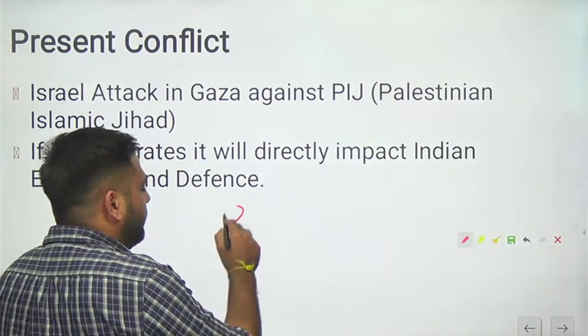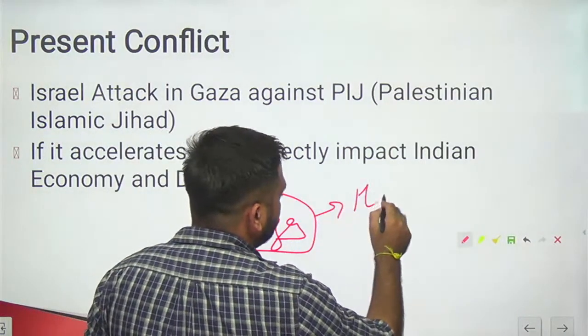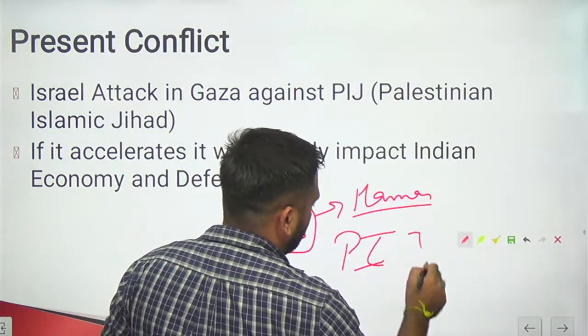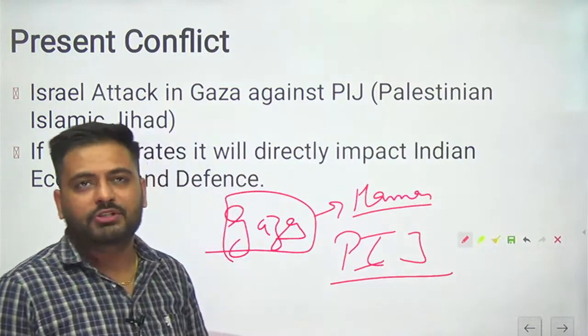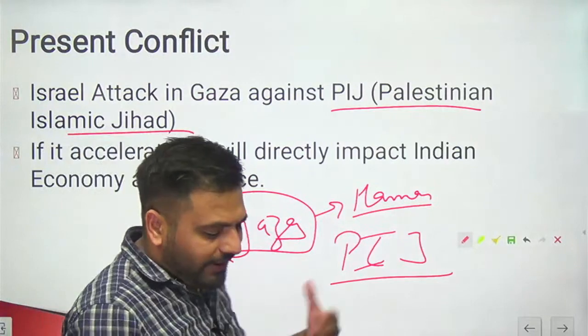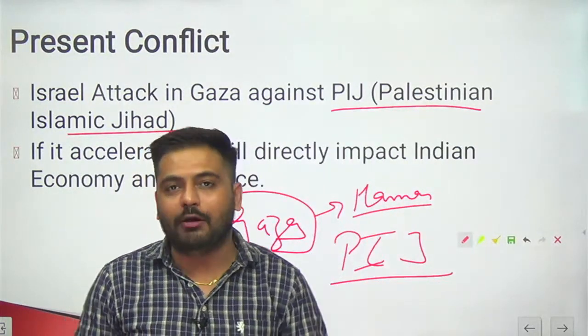Gaza is controlled by Hamas, and there is one more group which is called the Palestinian Islamic Jihad, or PIJ. Israel says that this group was planning to attack Israel.